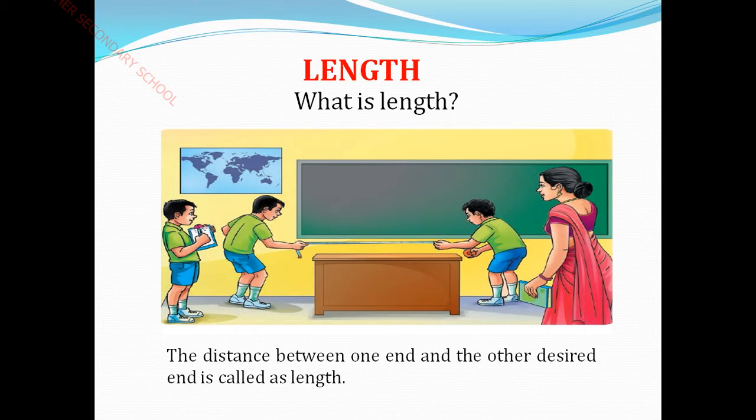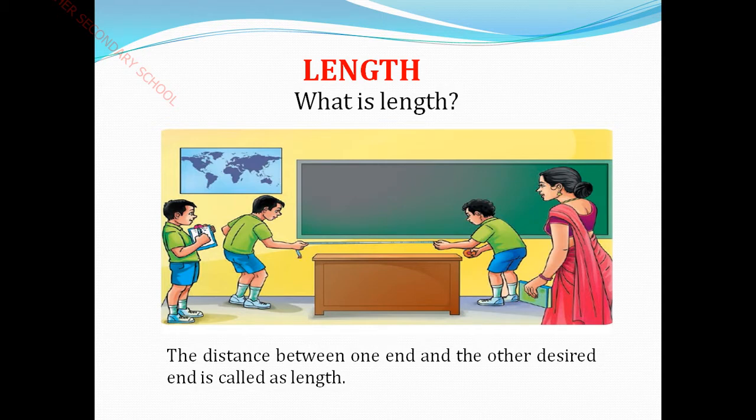If you have a mobile or a tab, you will be keeping it like a rectangle, horizontal or vertical. I hope you all know what horizontal and vertical mean. Horizontal means a straight or flat surface. In such a position you will be measuring one end to another end, that is the distance between one end and the other desired end. See, how do we measure?